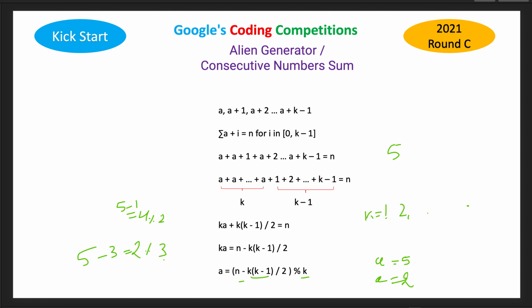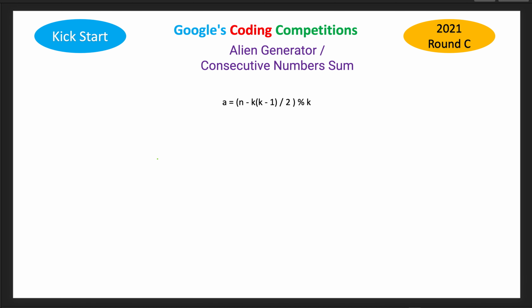Now how long do we have to try all such values of k? So let's take this equation, as we already evaluated in the previous slide. This part should be positive, as we have to find all the positive integral starting points. So this should be greater than 0. If we write n minus k into k minus 1 by 2 greater than 0, then we take this part to the right side, so n is greater than this part. We can also reverse this condition and send the 2 to the n side. So this will become k into k minus 1 less than 2n.